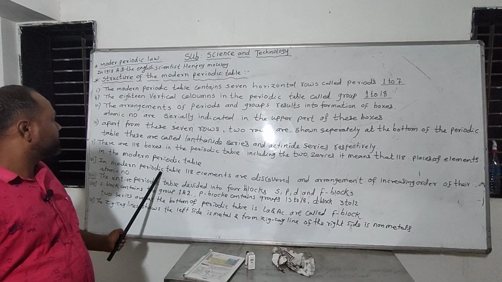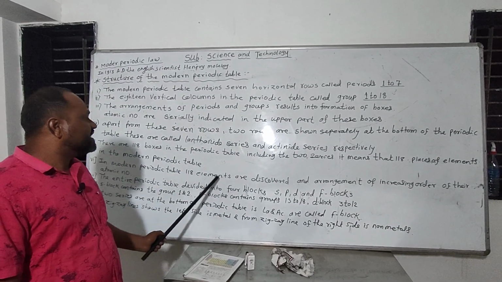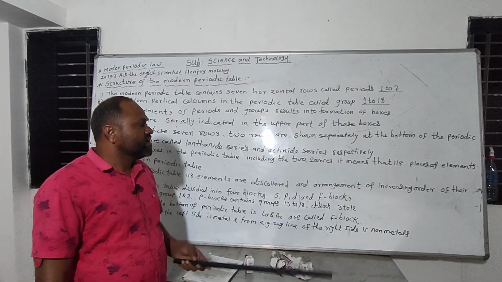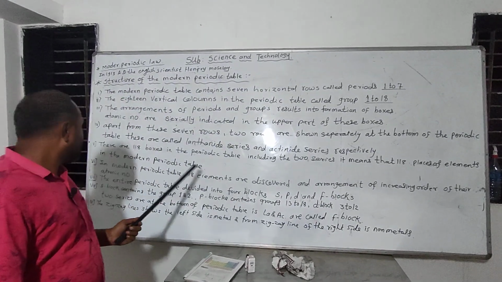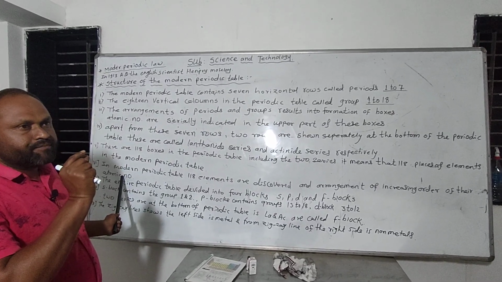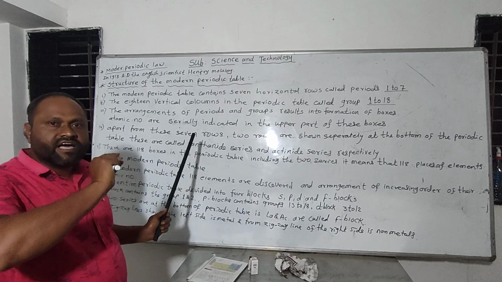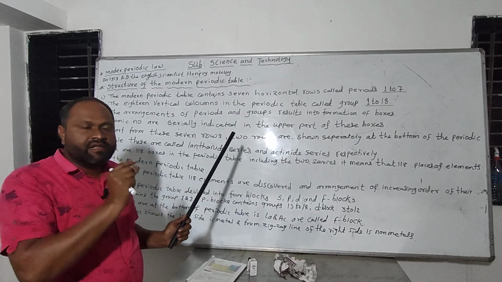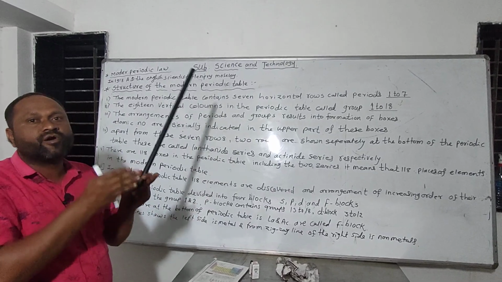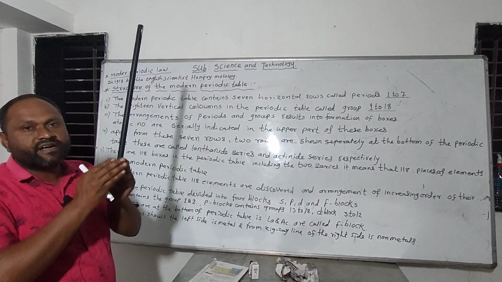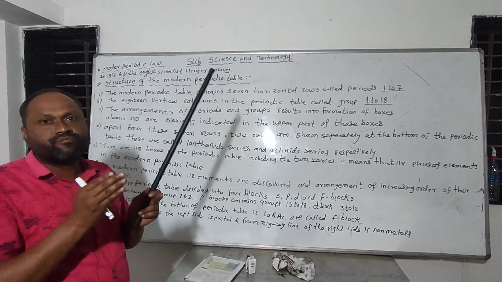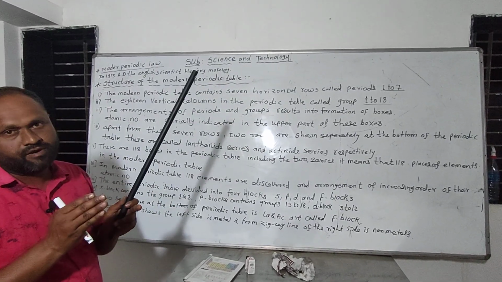In the modern periodic table, 118 elements are discovered and arranged in increasing order of their atomic number. The change is that in the Mendeleev periodic table the arrangement was in increasing order of atomic mass, but in the modern periodic table all 118 elements are arranged in increasing order of their atomic number.